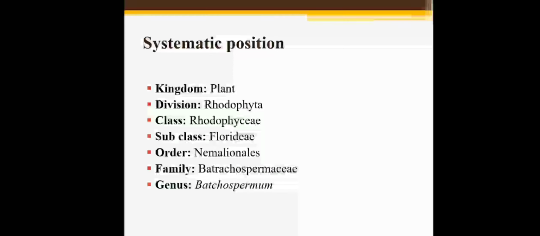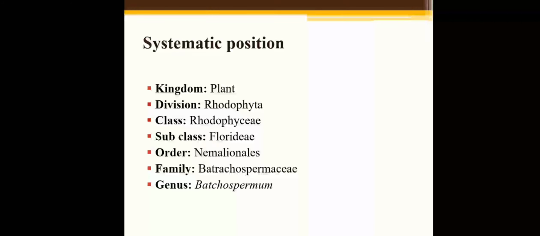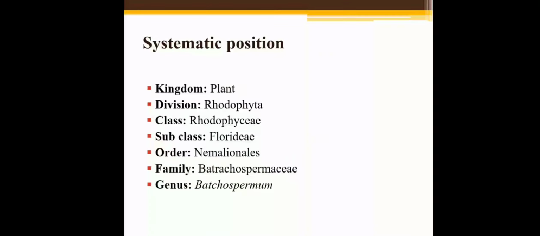Class Rhodophyceae. Division Rhodophyta contains only a single class, that is Rhodophyceae. Subclass Floridae. In subclass Floridae, the thallus is basically filamentous. There is pit connection between sister cells, that means a hole-like structure between two cells, which is called a pit connection. Cells have more than one chromatophore. What is the function of a chromatophore? It contains pigment of a particular color.